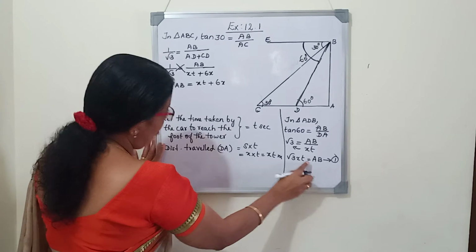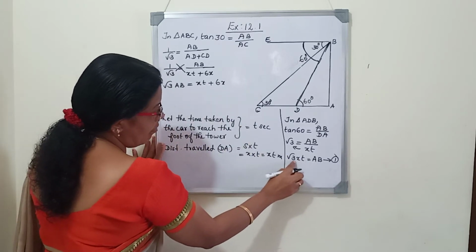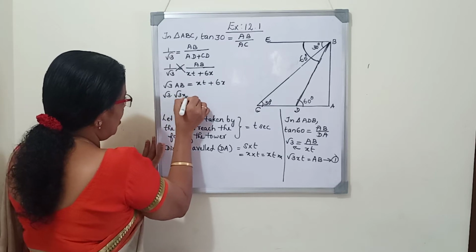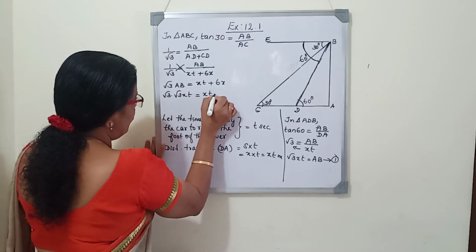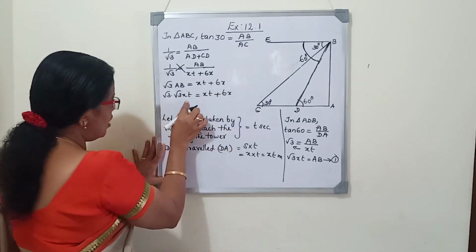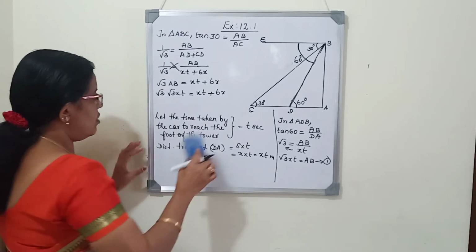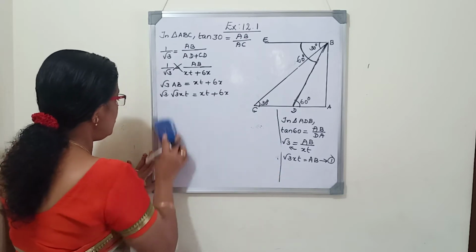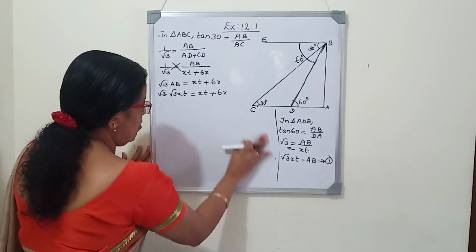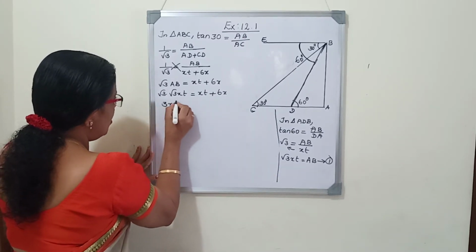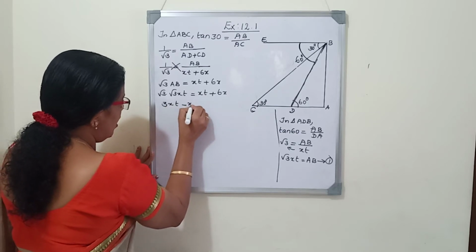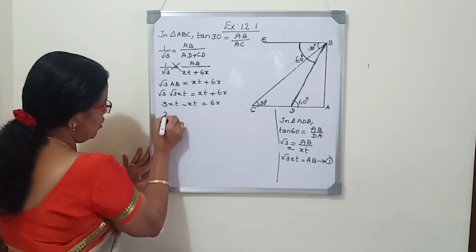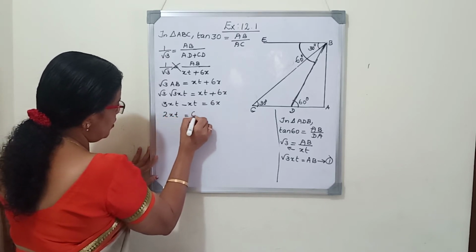Now from equation 1 we can give the value for AB. AB is root 3 xt. So root 3 into root 3 xt is equal to xt plus 6x. Root 3 into root 3 is 3. So 3xt minus 1xt is equal to 6x. 3xt minus 1xt is 2xt, equal to 6x.